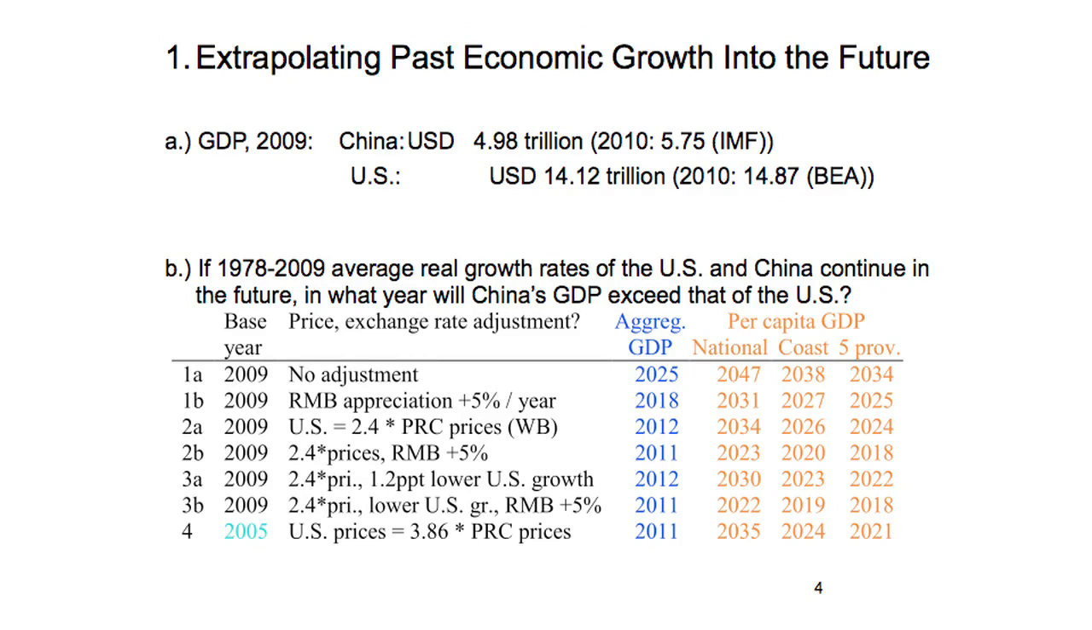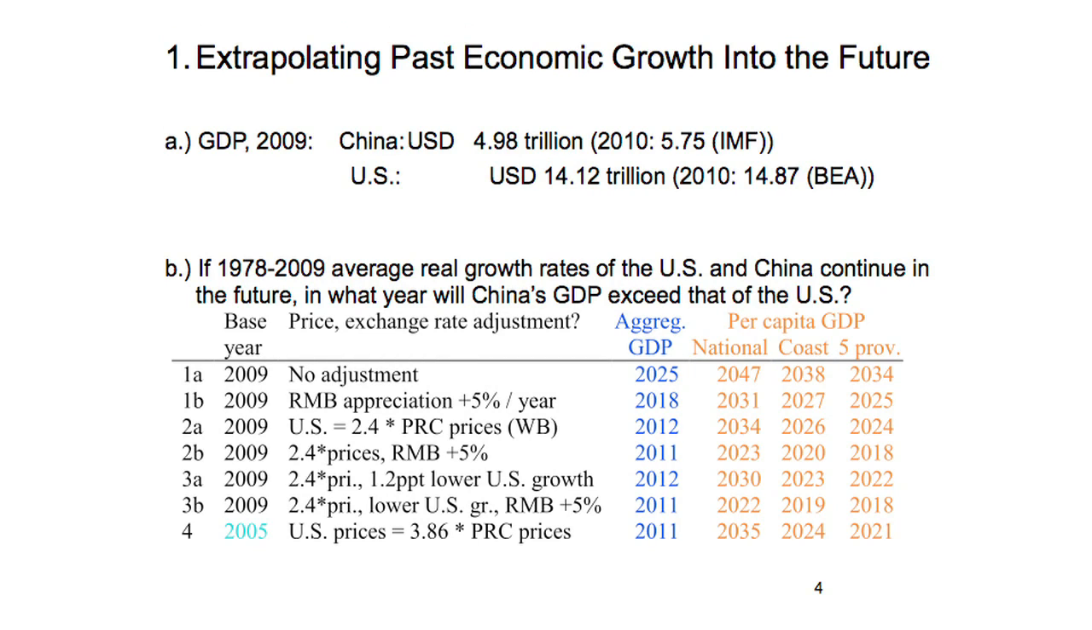Then we move another step ahead and we adjust for price differences. The Chinese price level is 42% that of the US. So a particular basket of goods and services that costs $1 in China costs $2.4 in the US. So if we make that adjustment, account for purchasing power parity, then China will be the same size as the US by 2012. That's line 2A.